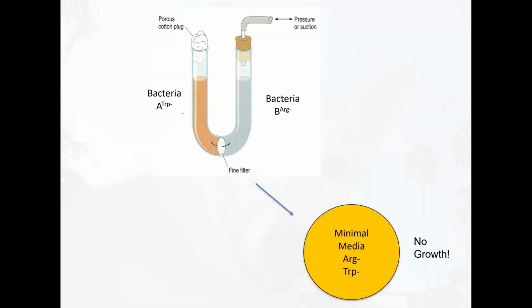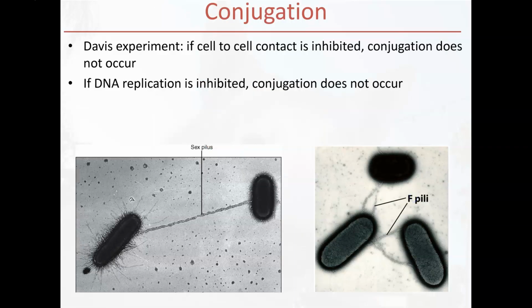If it was simply transformation or transduction responsible for this, the DNA and the phages would have been able to get through this filter just fine, and we would have seen growth here. But we don't see growth. So we know that something else has to be occurring. It has to be that third option, something else. And of course, we now know that that something else is this mechanism called conjugation.